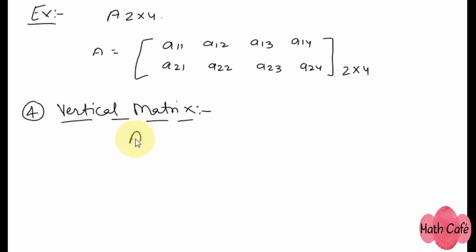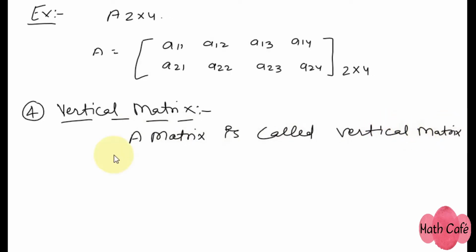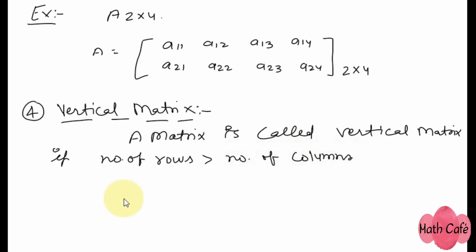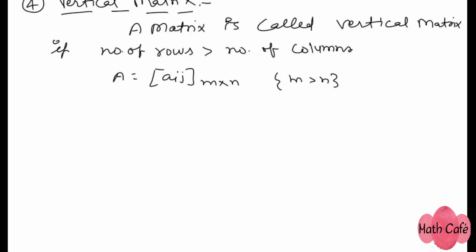If a matrix is represented by Aij and its order is m cross n, and here number of rows, that means m, is greater than n, then this kind of matrix will be called vertical matrix.